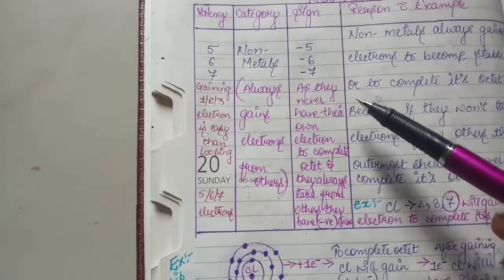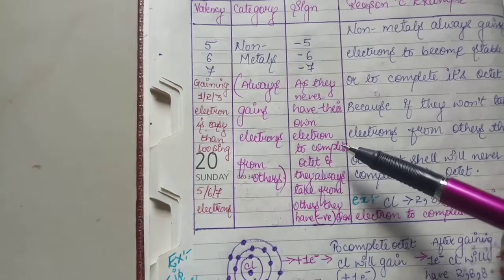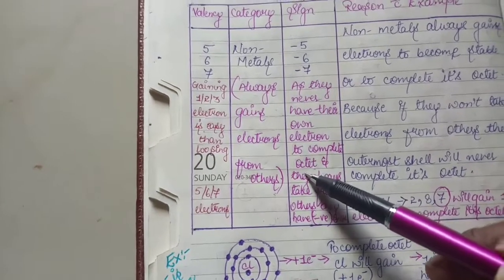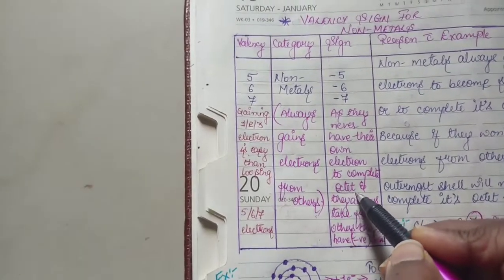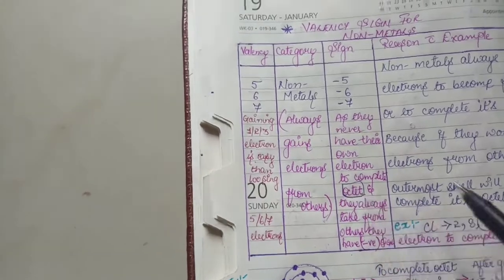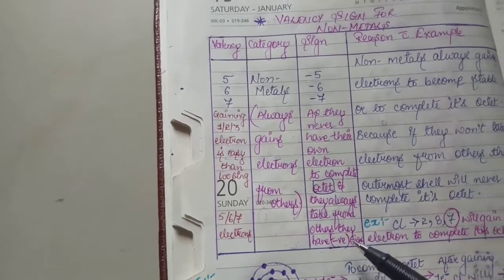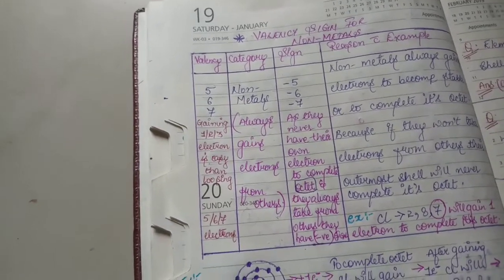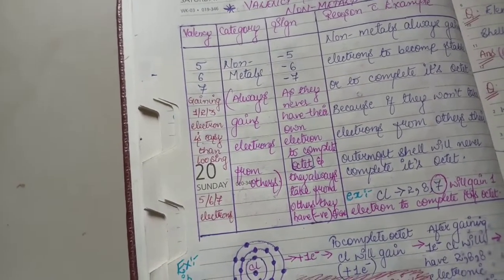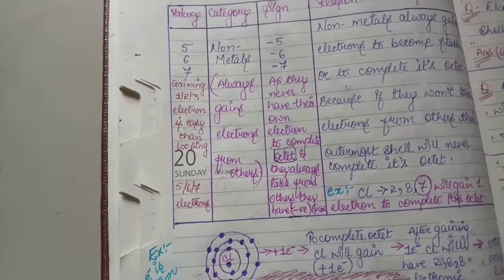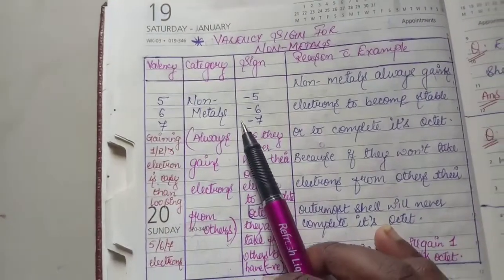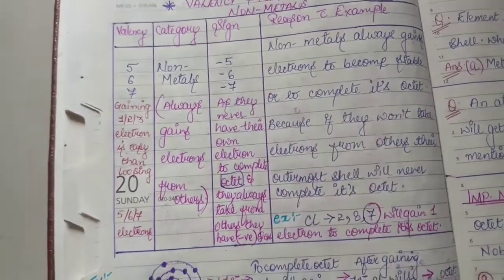As they never have their own electrons to complete the octet, they can never complete the octet on their own. Understood, children? And they always take from others, right? Because they always take from others, and they cannot have their octet on their own, so that's the reason they have a minus sign over here, apart from the opposite sign of the metals.